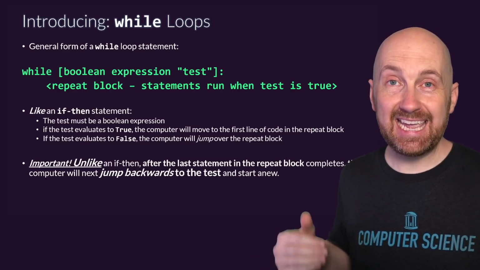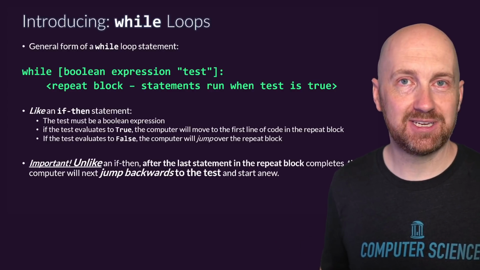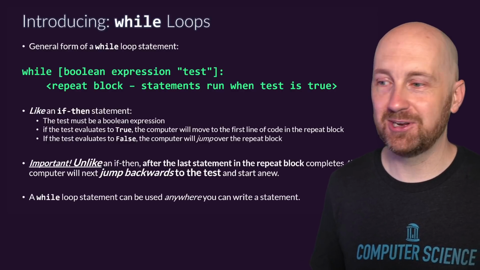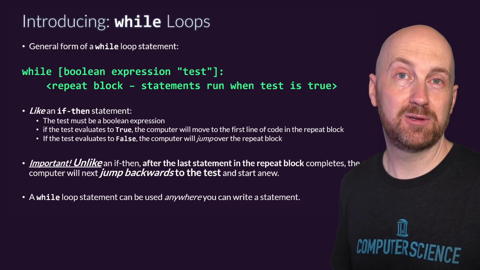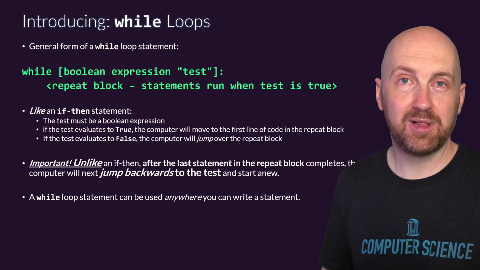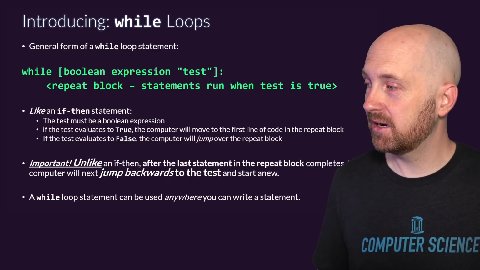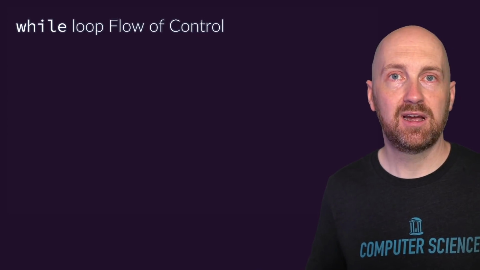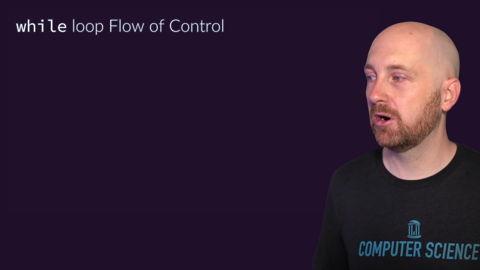It's going to be running harder and faster on these loops than our minds can even comprehend, as we'll get to see in just a moment. So this is where we really get to harness some fun computational powers. Anywhere you can write a statement, you can write a while loop. So you can put while loops within test conditions, or you can write while loops within if then else blocks, and vice versa. We can have if then else tests within our while statements or within our while blocks, and so on. So we can use these in places to have a lot of control over how we express the logic and the flow of our programs.